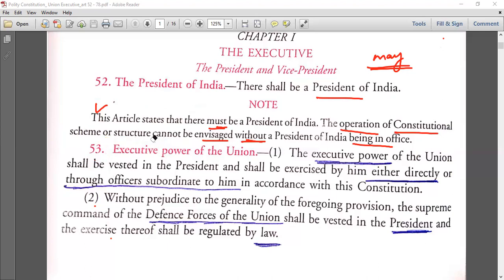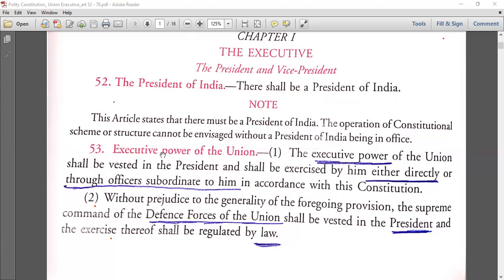Can the constitution run even if the president is ill or has died? No, there are provisions for that, but somebody has to be in the office of the president. The office of the president has to be there. Maybe the person will not be there, the vice president can come and work, but the office of the president should be in operation in order to make the constitutional scheme work.